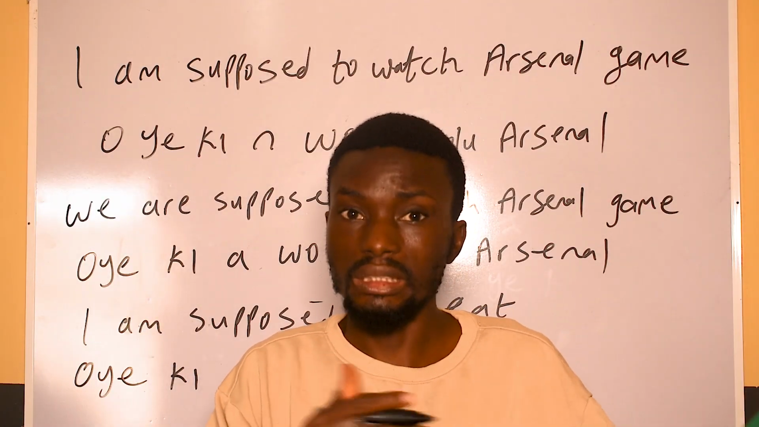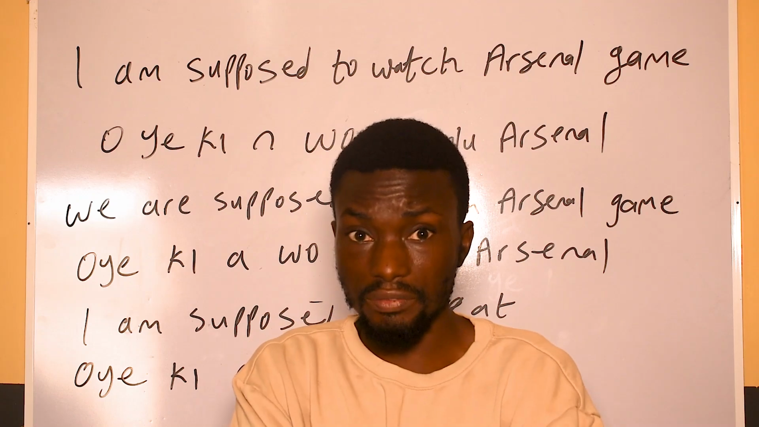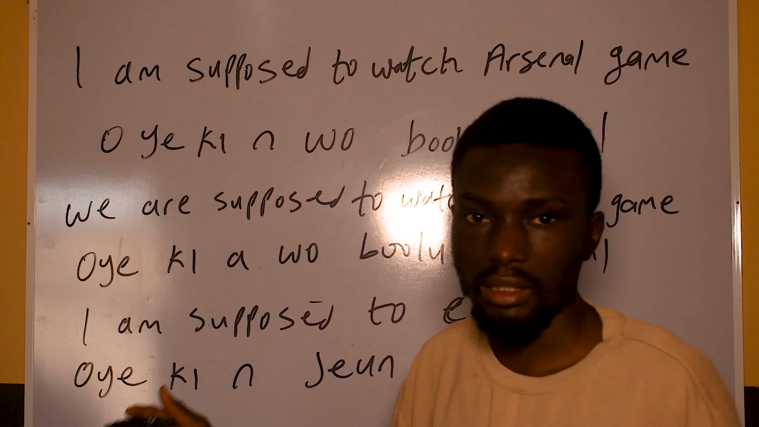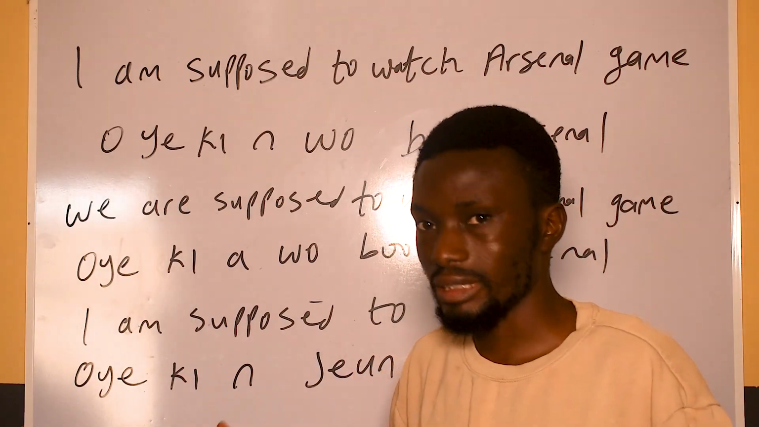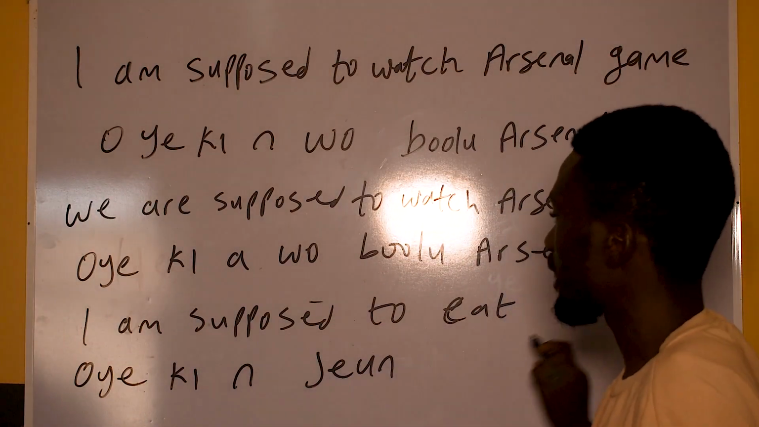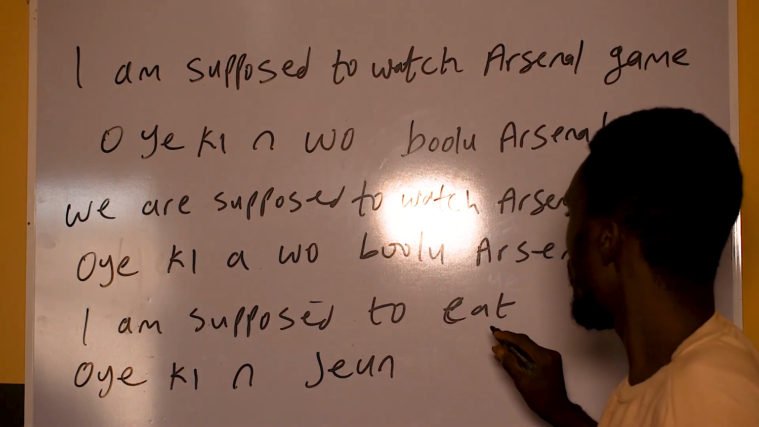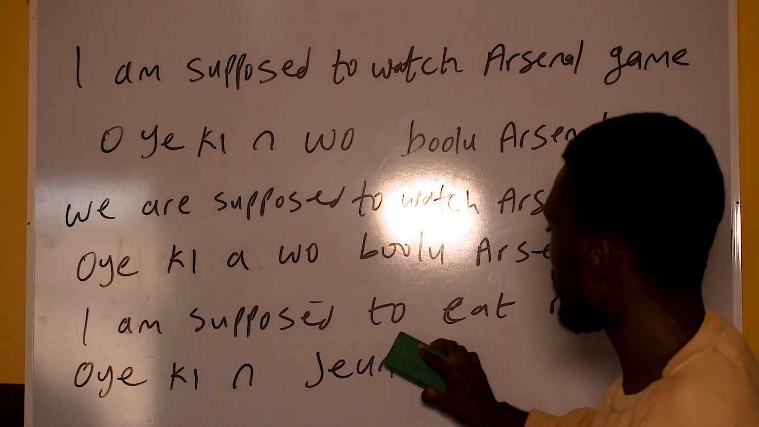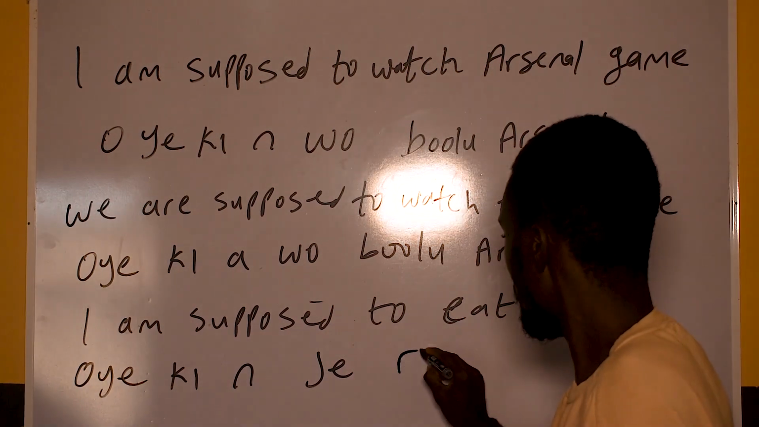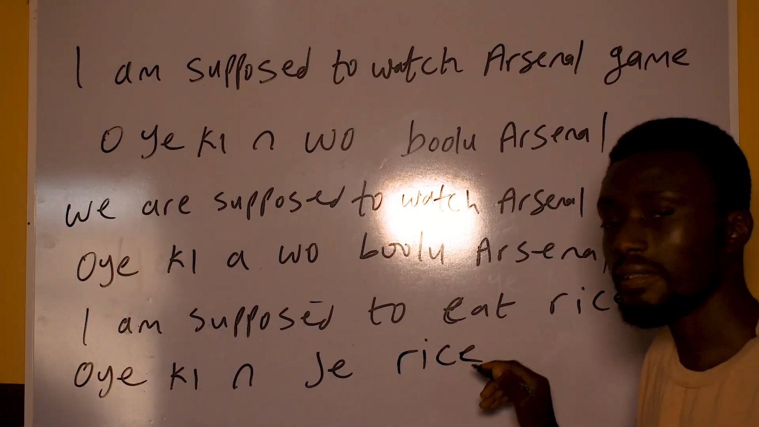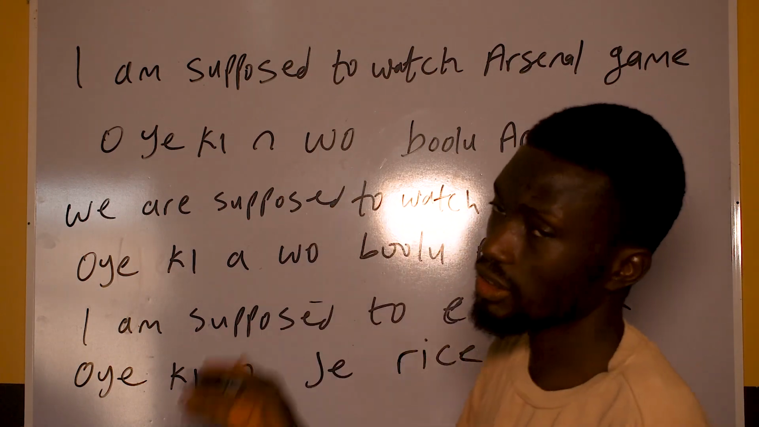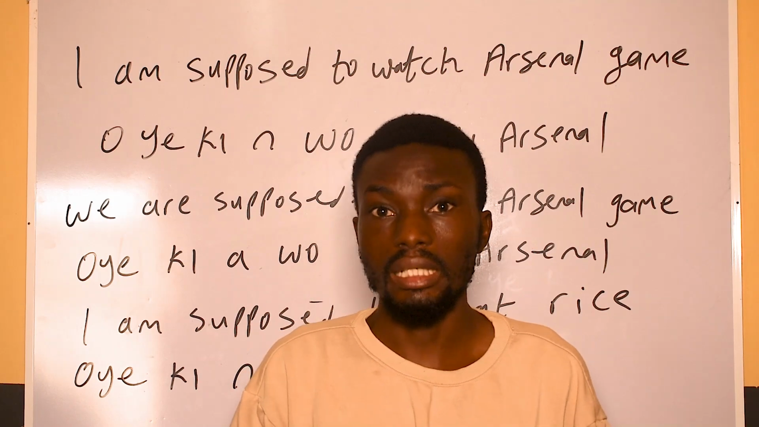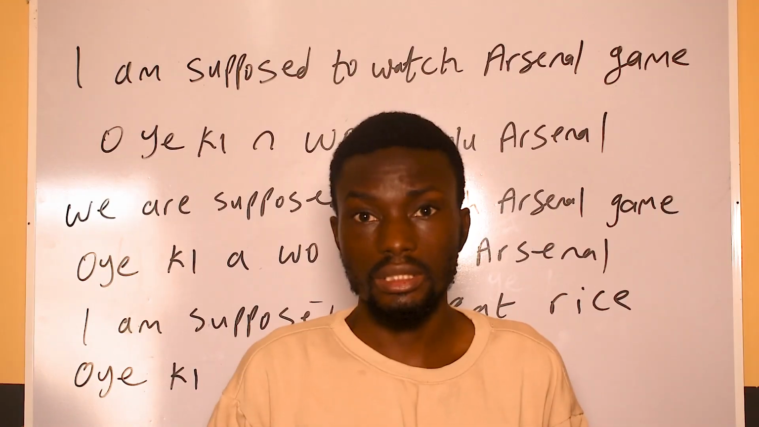But in a sense, when you use je, that means you want to talk about what you eat specifically. But jẹun, you can stop there. You cannot say oyeki jẹun rice. That doesn't really make sense. But je is appropriate. So I'm supposed to eat rice: oyeki jẹun. But I'm supposed to eat rice, it will be ó yẹ kí n jẹ rice. Ó yẹ kí n jẹ rice. So that is just the usage of suppose and ought in the Yoruba language. Suppose and ought are the same thing, and that's their usage in the Yoruba language.